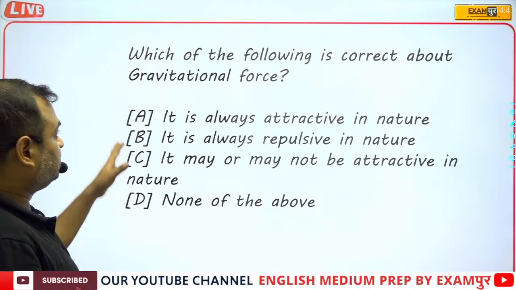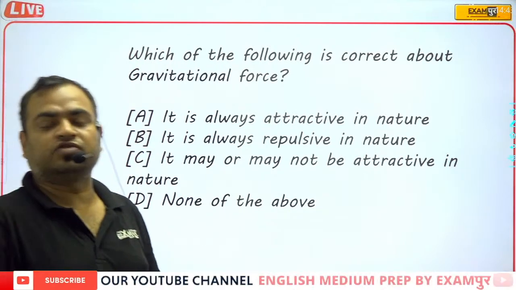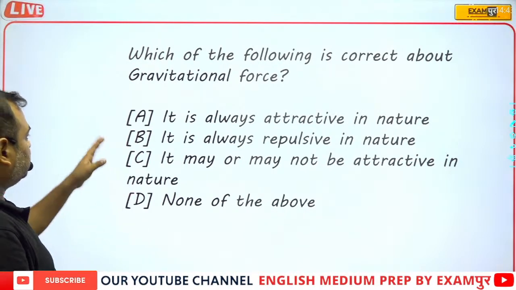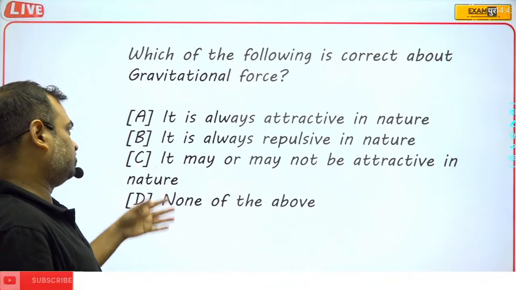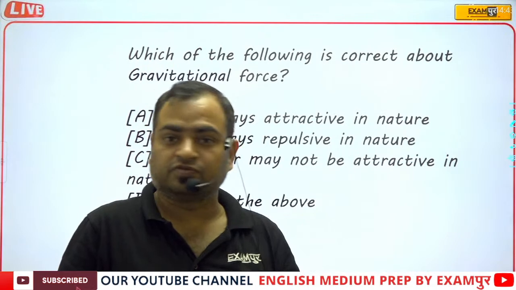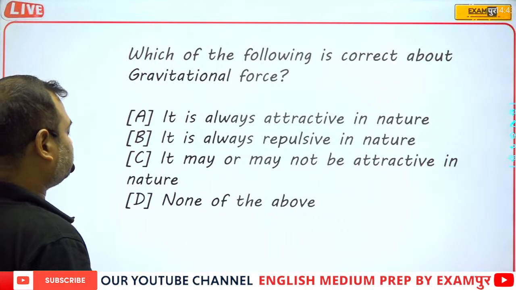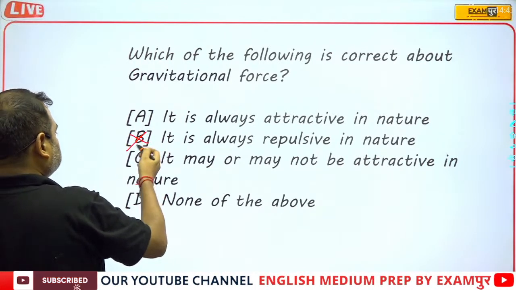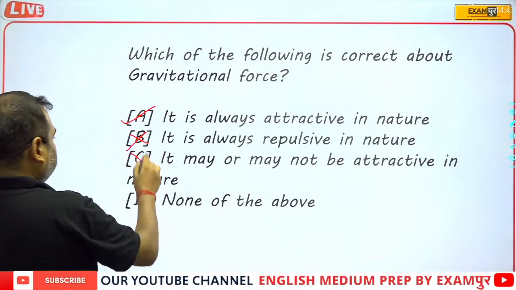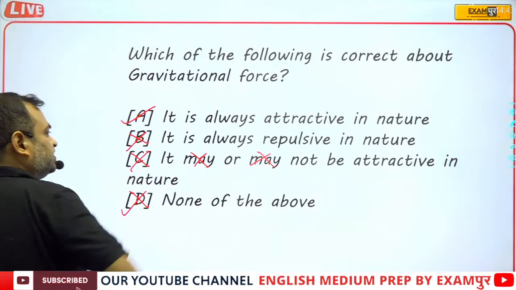Which of the following is correct about gravitational force? This is a very important and very good question. A: it is always attractive in nature. Obviously it is attractive in nature. I have never seen that gravitational force is a repulsive force. No, never. So this one is true. It is always repulsive in nature: no, this is wrong. It may or may not be attractive in nature: no. So here A is the correct answer.